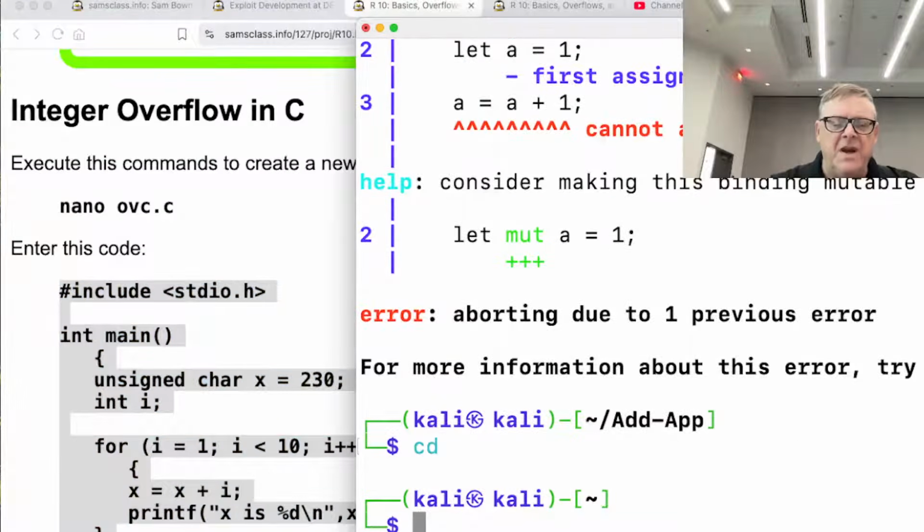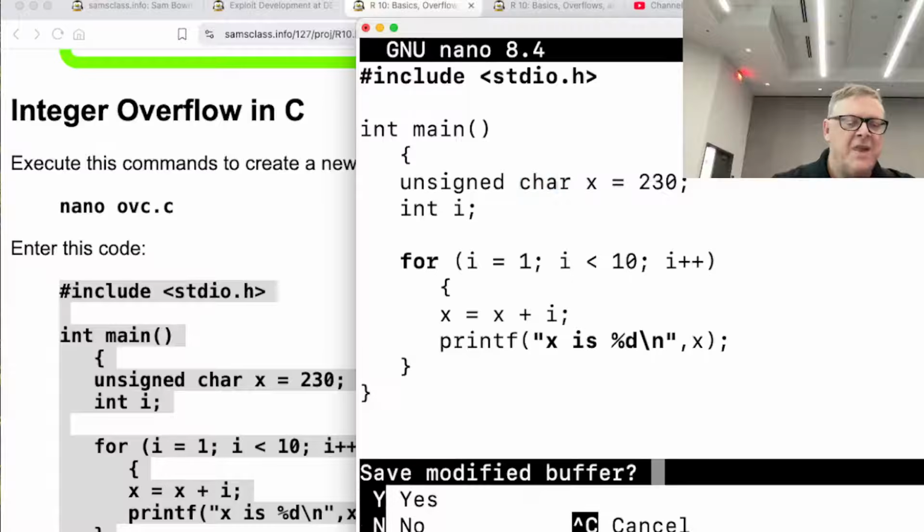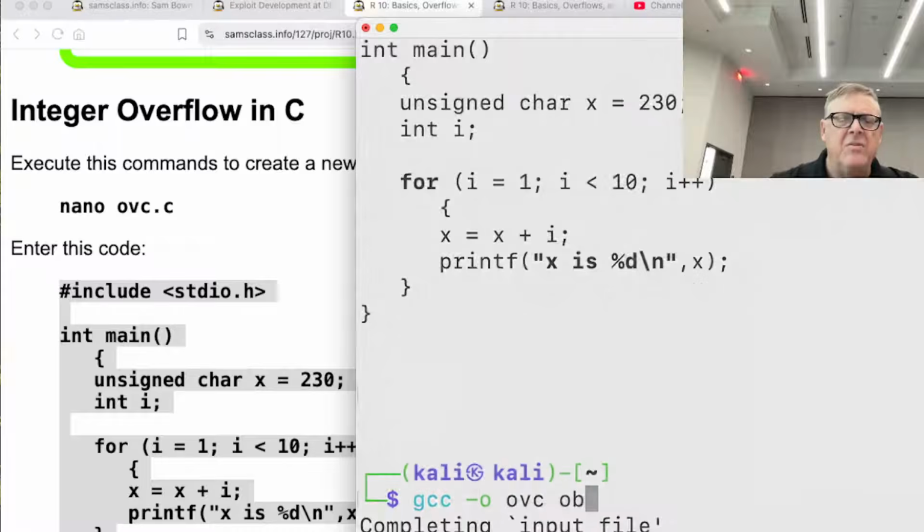So let's go home and nano ovc.c. All right, so here's an integer overflow. I define a variable 230, and then I have a loop that just keeps adding to it and printing it out. And that's an unsigned character variable, which, as I mentioned, makes no sense at all. How can a character be 230? But it is in C, because its whole concept of characters and strings is pretty bad and not really very accurate.